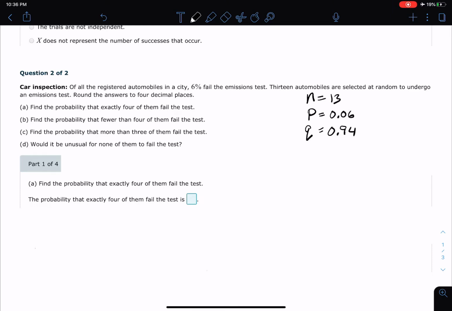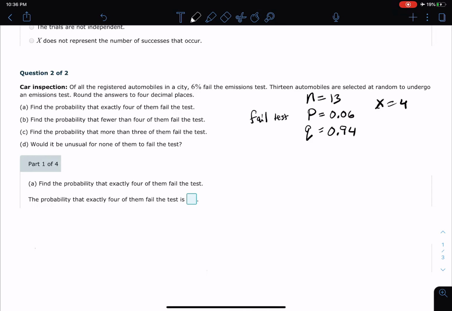Okay, we got the number of trials, we got a p-value, we got a q-value. In this particular problem, they're asking to find the probability that exactly 4 of them fail. So now we have our x value, x equals 4, as the number of successes. In the context of this problem, a p-value, which is normally a success, is failing an emissions test.